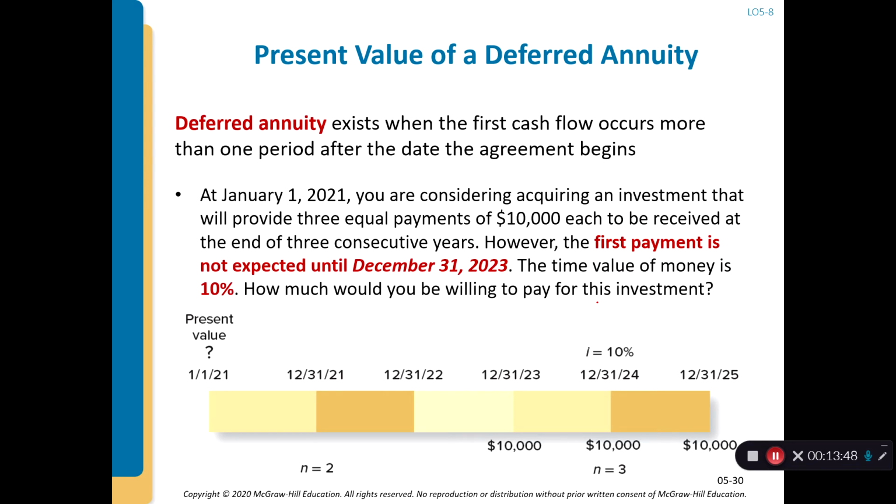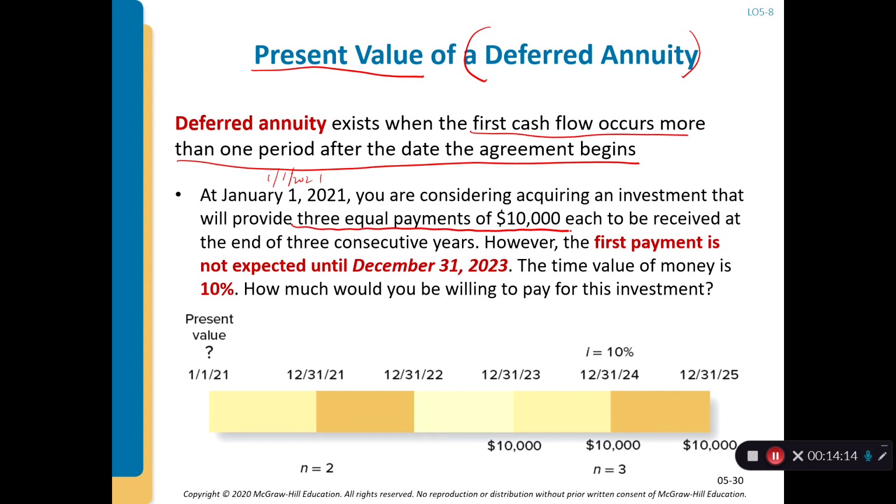And so the next thing we wanted to look at is what is the present value of a deferred annuity? What is a deferred annuity? A deferred annuity exists when the first cash flow occurs more than 1 period after the date the agreement begins. For example, at January 1st, 2021, you are considering acquiring an investment that will provide 3 equal payments of $10,000 each to be received at the end of 3 consecutive years.